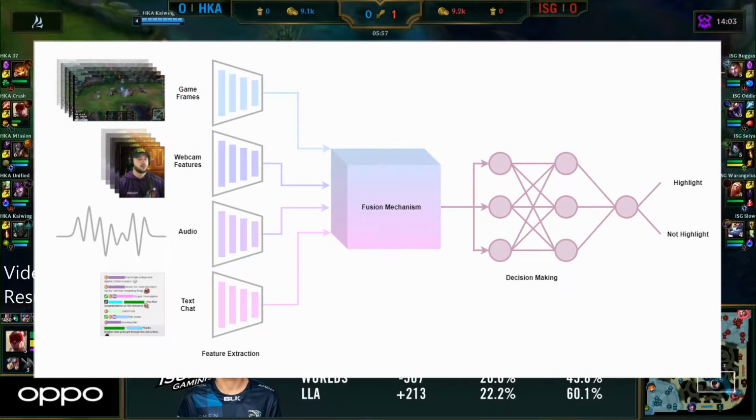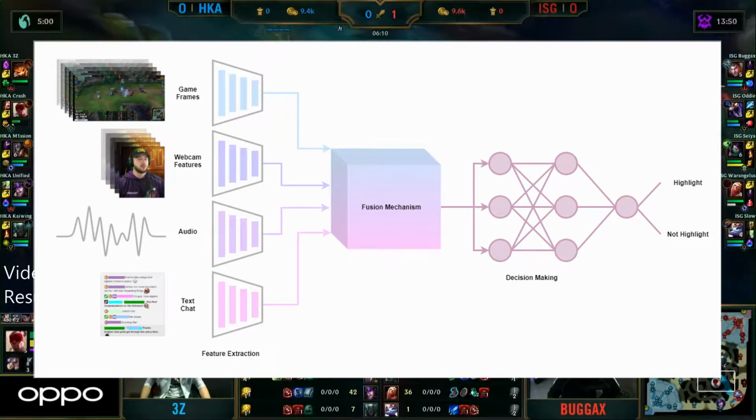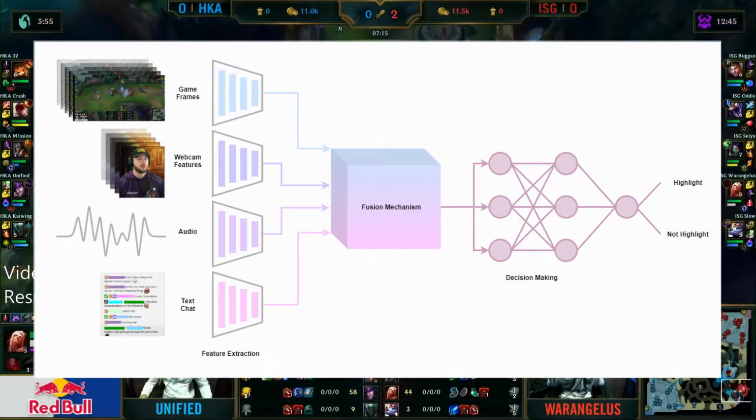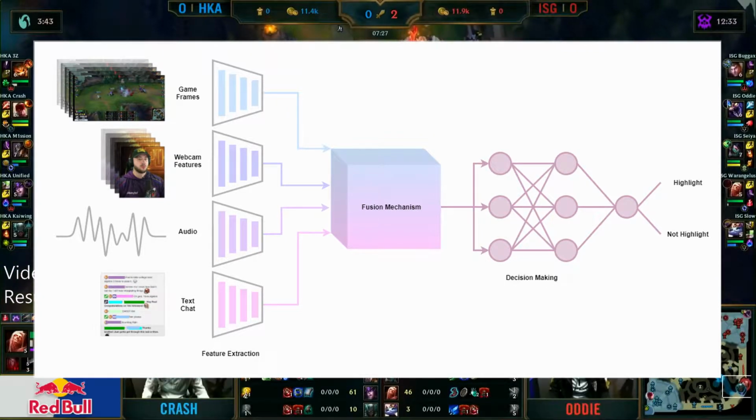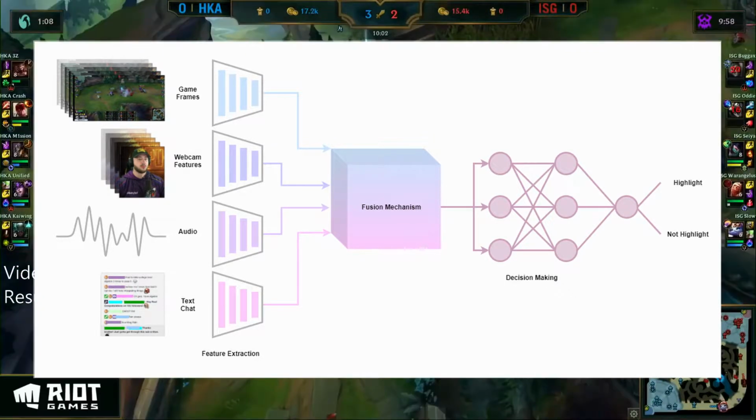Firstly, the feature extraction network takes raw data directly from a game stream and extracts important features so they can be used in later parts of the model. Largely, this is done with a neural network, especially in the case of image data, but alternatives such as audio frequency analysis have also been explored.